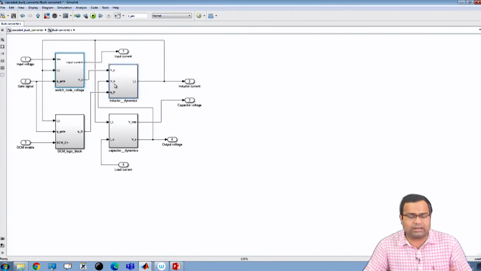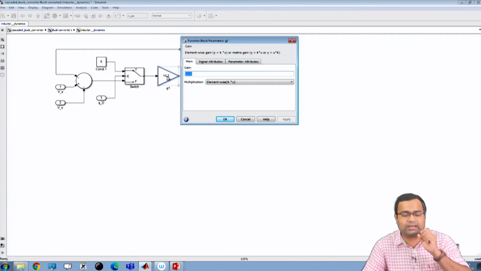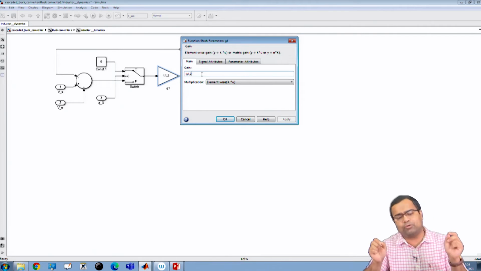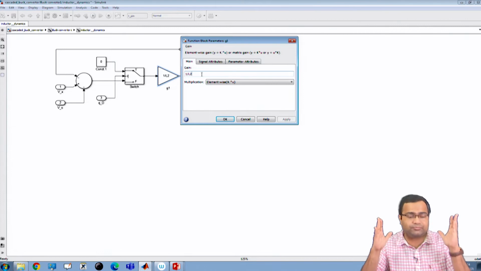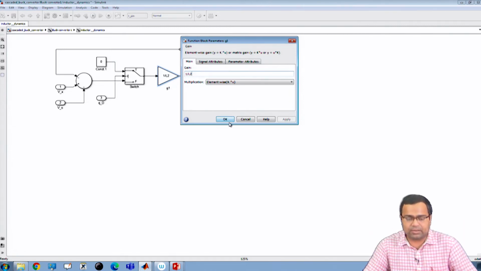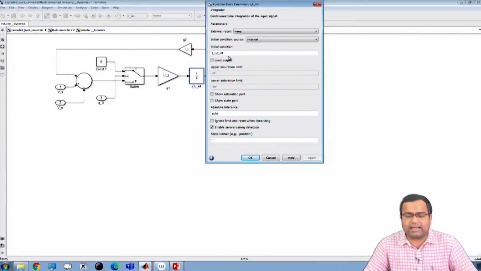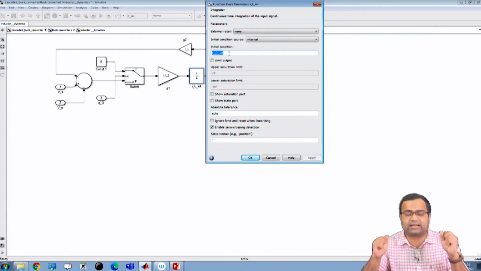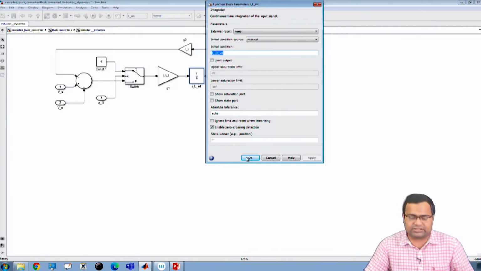Similarly, if you go to the inductor block, I want to consider 1 by L2, because the inductance value of the POL converter should be different from the IBC converter. Though we can put the same value from the code, we should make it generic, so that we can flexibly design the inductors of the two different stages. Similarly, I have kept a different initial condition for the inductor current for stage 2.